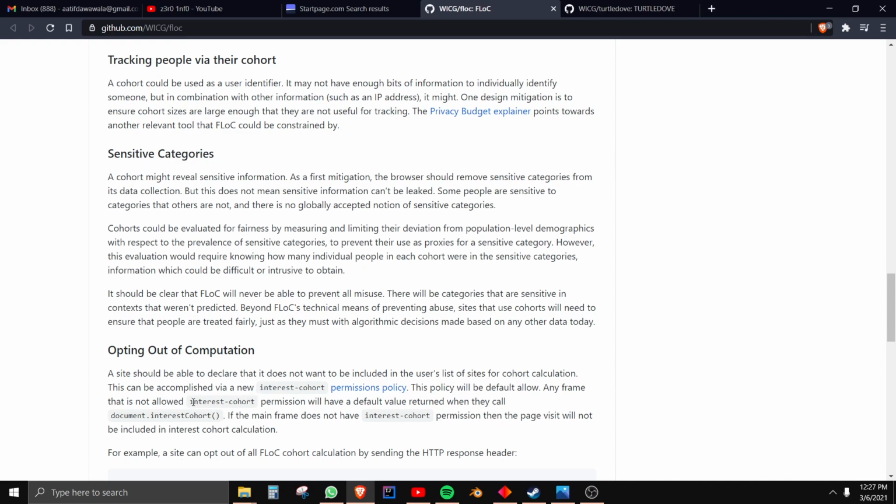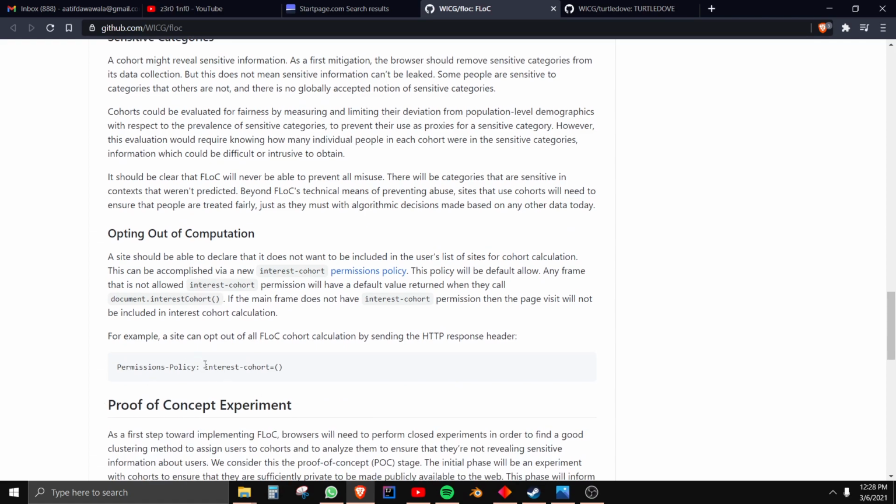So basically here you can see, for the techie people, super JavaScript people watching this, if you put interest-cohort, it's going to add it to the computation. But if you put something like interest-cohort equals nothing, it won't be in the calculation, right?